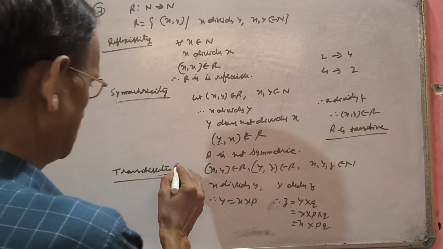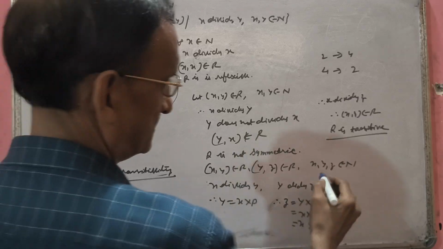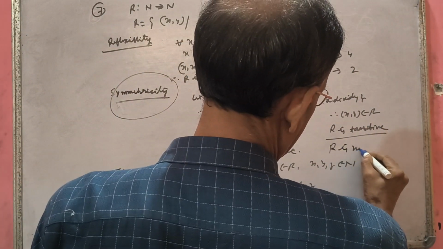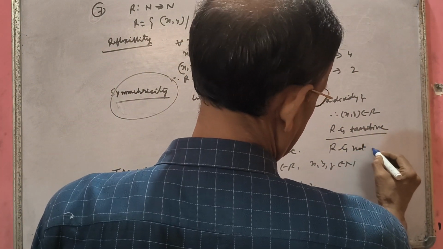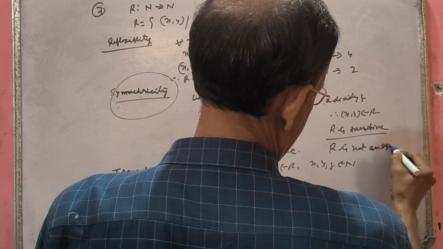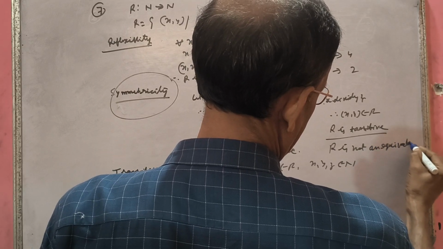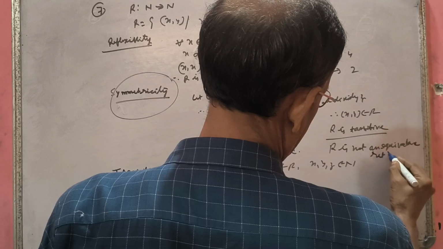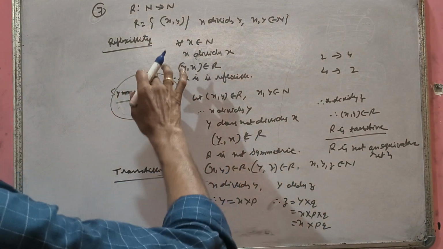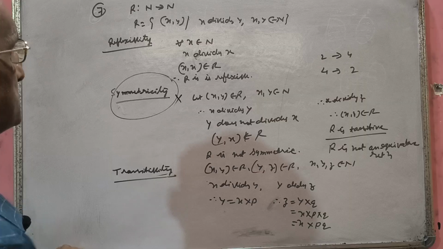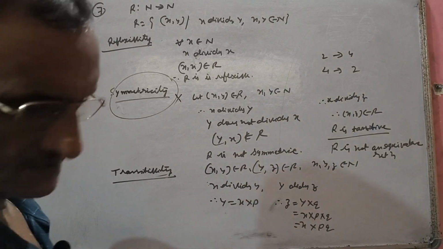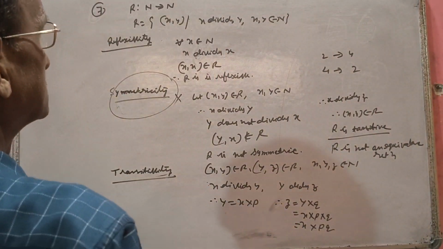But since it is not symmetric, therefore R is not an equivalence relation, because for being an equivalence relation it must be reflexive, symmetric, and transitive. Okay, understood? This is number 7.